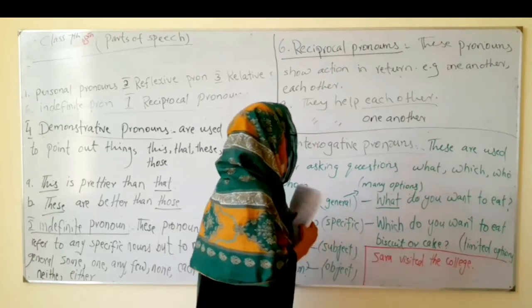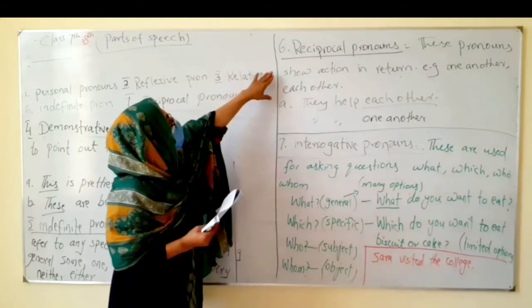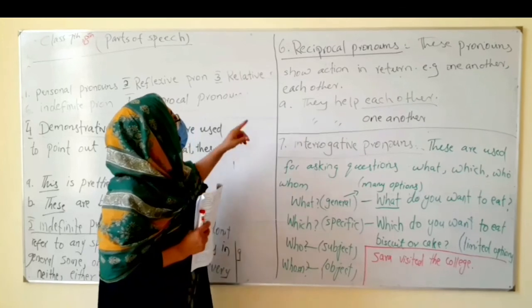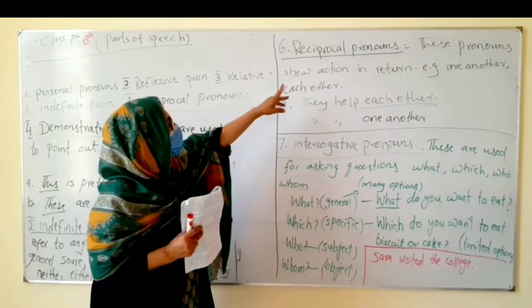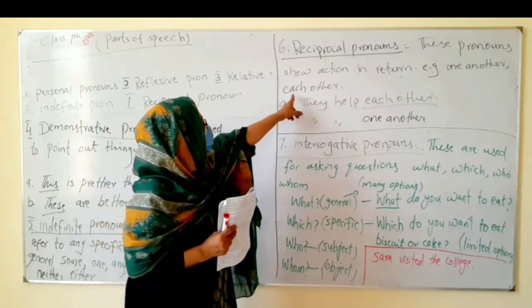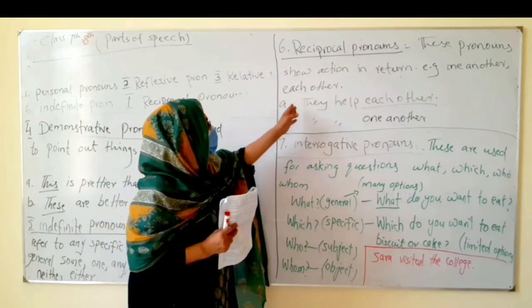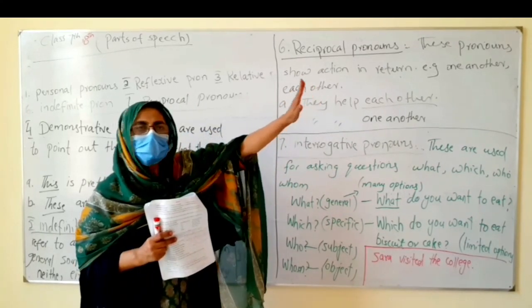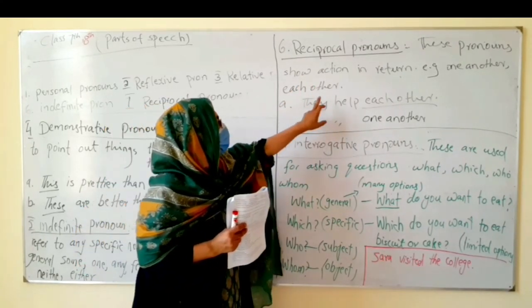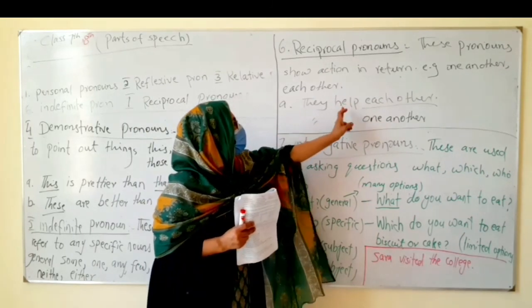In the same sentence, starting from here, reciprocal pronouns. These pronouns show action in return, and these are only two, one another and each other. Each other is used for two persons, one another is used for more than two. For example, they help each other. Here the action is help.